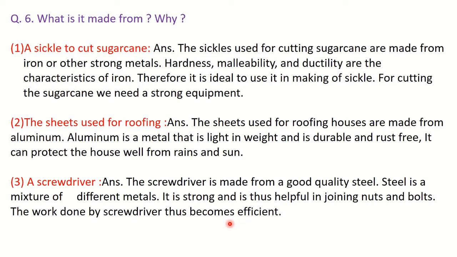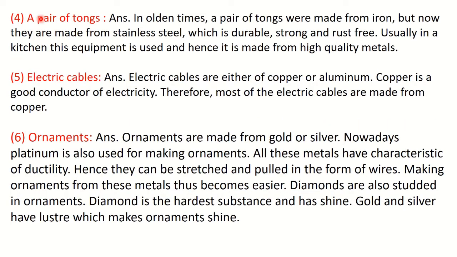Okay. Next, a pair of tongs which we use in the kitchen. Okay, so in older times the pair of tongs were made from iron, but nowadays they are made from stainless steel. Stainless steel, you know that it is rust free, it is durable, strong. So this is a kitchen equipment and it is made from high quality metals.